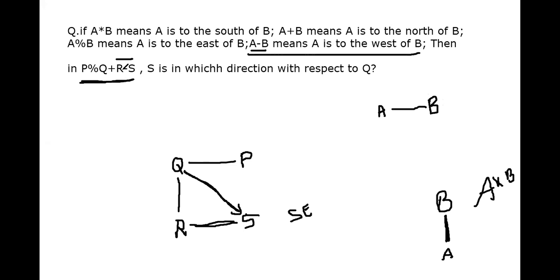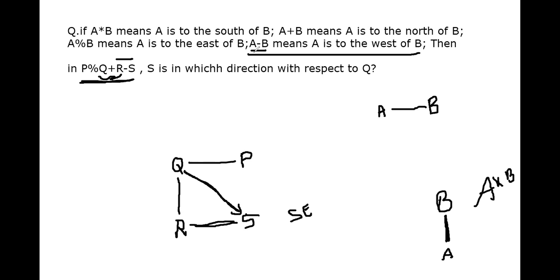In the same way, we already have the position of R here, because that has been derived from the Q plus R. Correct? So with respect to that, we already have the position of R. Now R should be the west of S, so S should be east of R. That we have to understand. Clear? No confusion here.